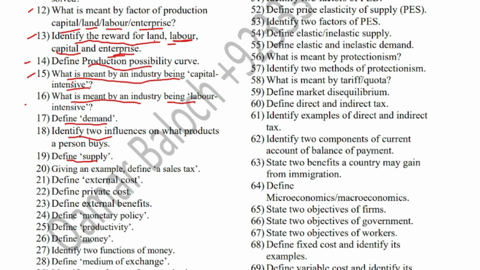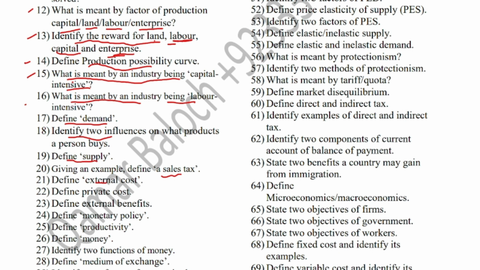Define supply. Supply is the availability of a product in the market for sale at a given market price. And giving an example, define sales tax, right? Sales tax is a type of indirect tax that is imposed on goods and services, such as you can give examples such as general sales tax, value added tax and custom duties.